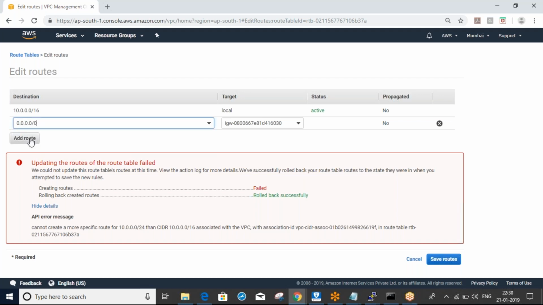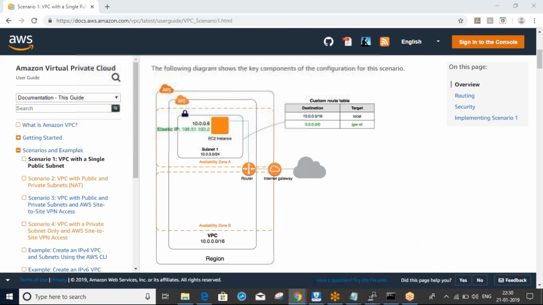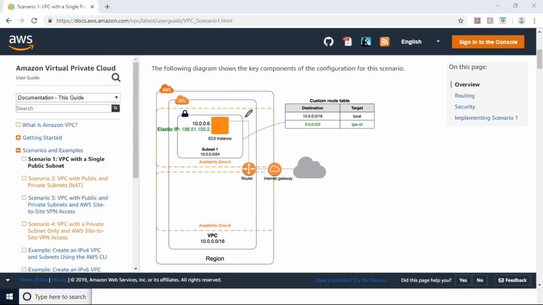Here 0.0.0.0/0 means all the servers. I'm going to attach this route table to this subnet, which means all the servers in this subnet. In this subnet we'll have multiple IPs, right? So all the servers will communicate with my internet.